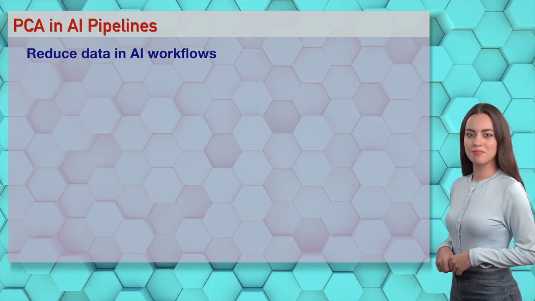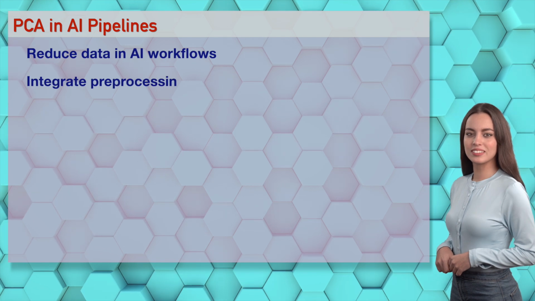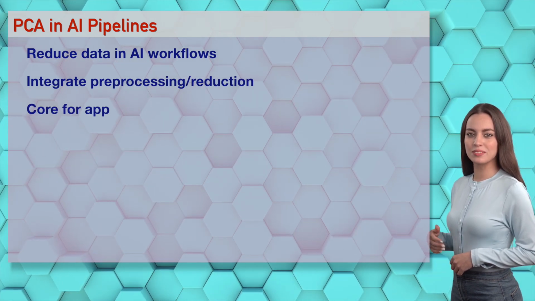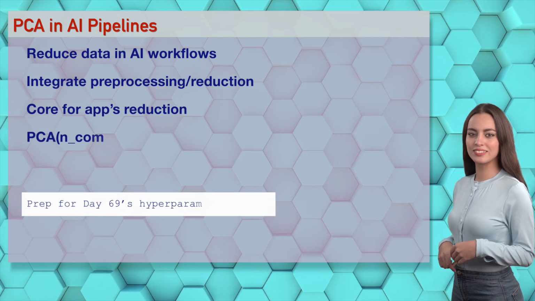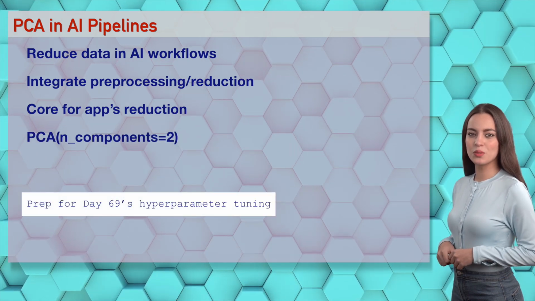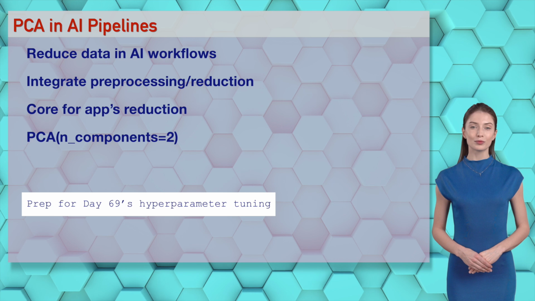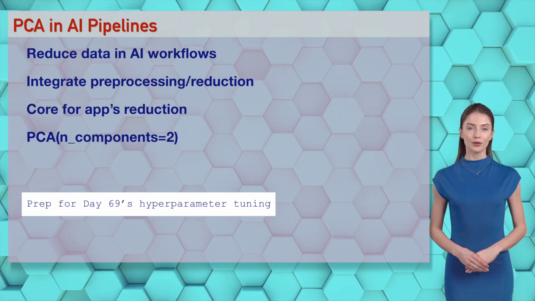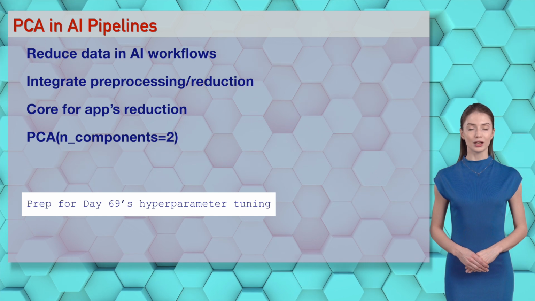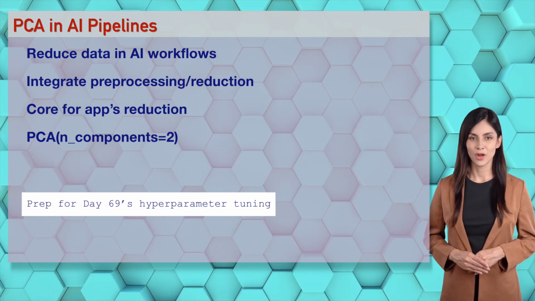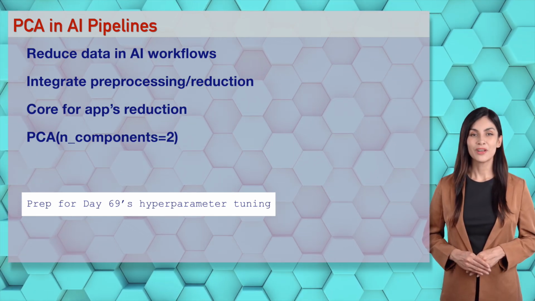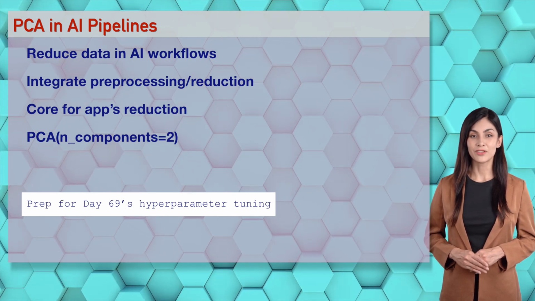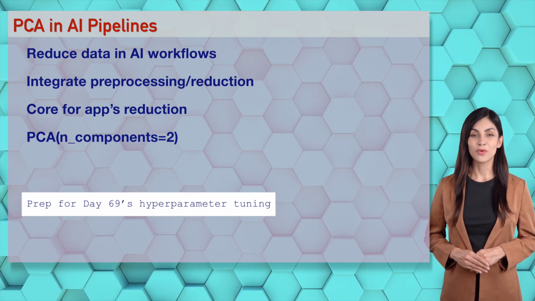Wizards, PCA fits AI pipelines for dimensionality reduction, simplifying data for models. It's efficient. Your skills are ready for day 69's hyperparameter tuning. Irene's right. PCA integrates data prep and reduction, ensuring efficient workflows. Use it in your app for reliable insights. Oh, Irene Isabella, PCA's critical in AI pipelines, darling. It reduces sexily. Your day 68 skills make AI irresistible. Reduce like pros.